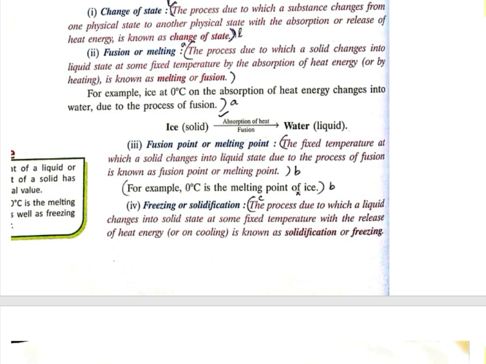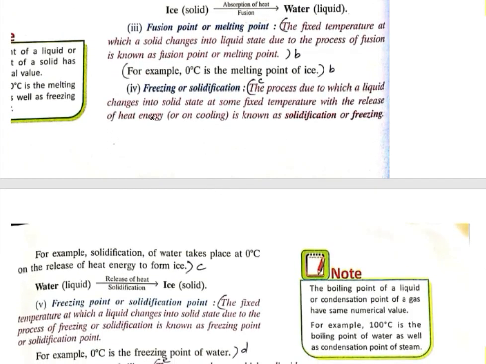So you can see that 0 degree Celsius is the melting point of ice, because at 0 degree Celsius only the ice melts into 0 degree water. That 0 degrees will be the melting point or the fusion point of the ice. Fine. Next, the freezing or solidification.